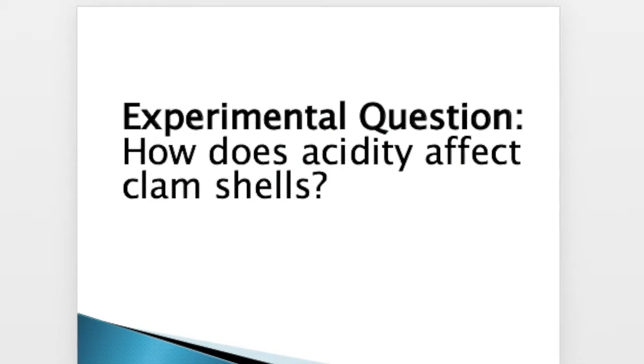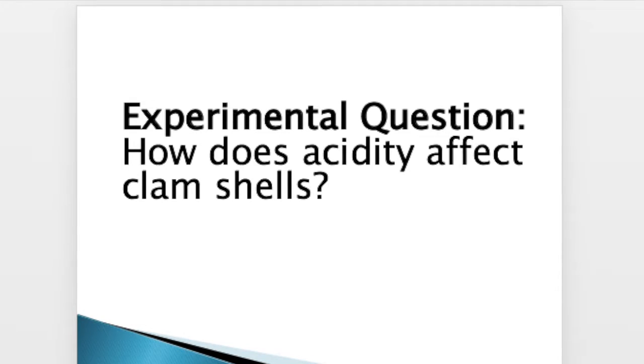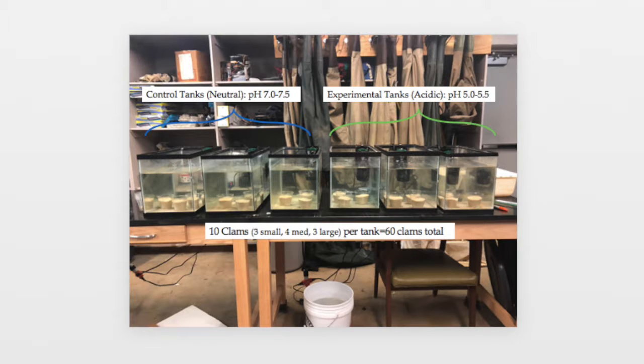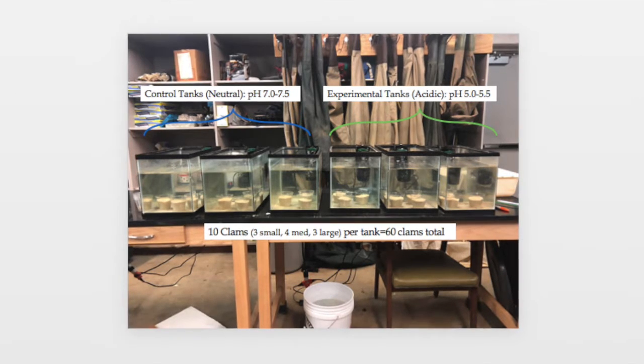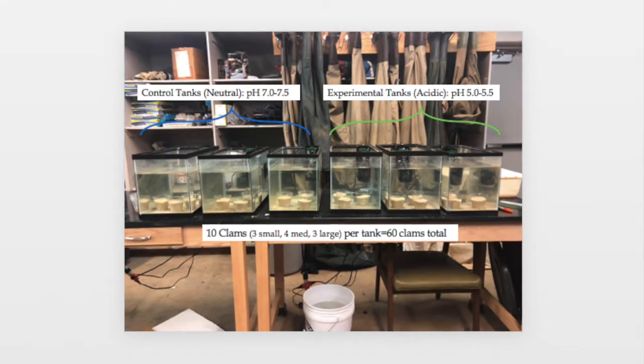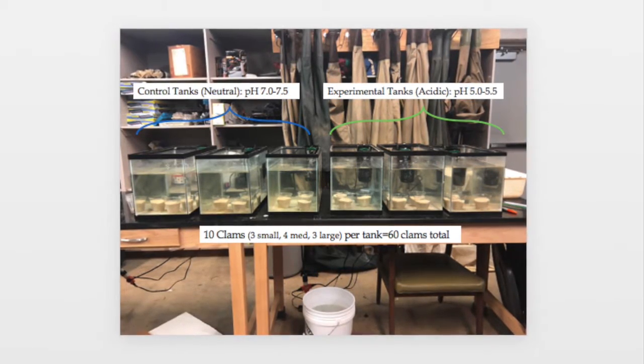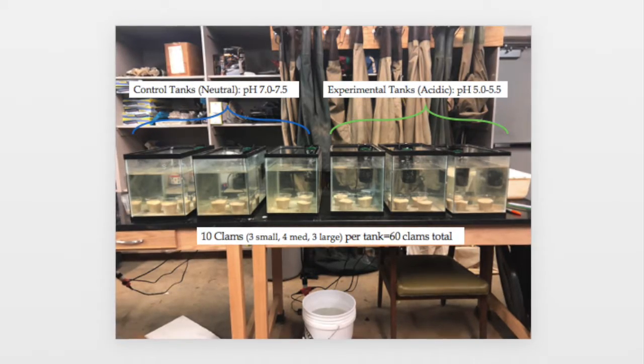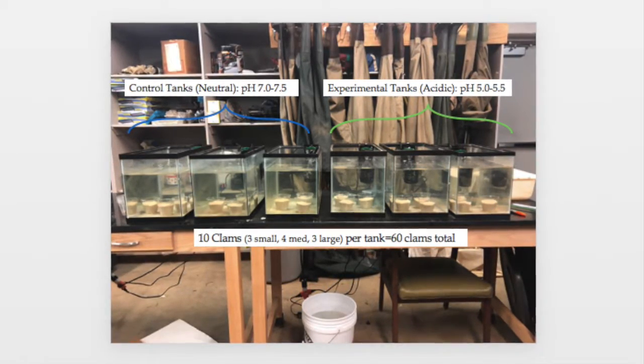Our experimental question addresses the following. How does acidity affect clamshells? To test this, we set up 3 control tanks with a neutral pH and 3 experimental tanks with an acidic pH. 10 clams were placed in each tank, and each week we measured the weight, length, and width of all clams to record growth over time.